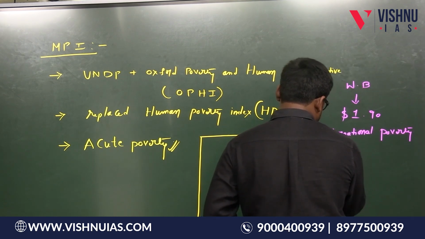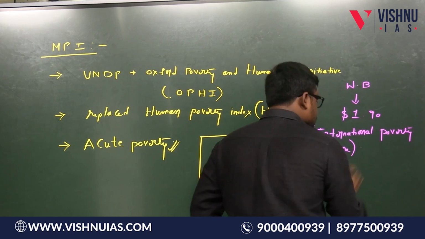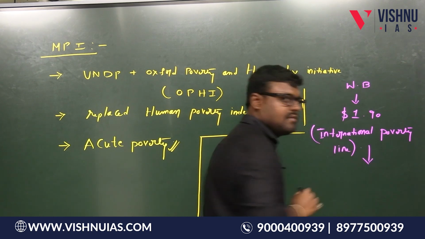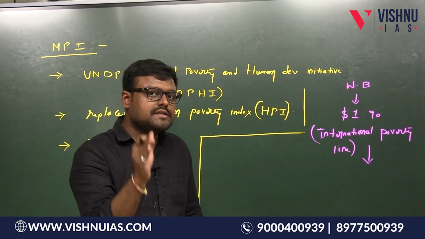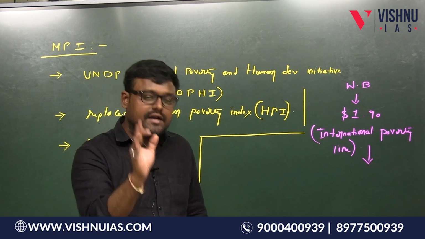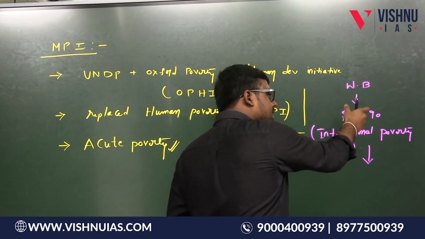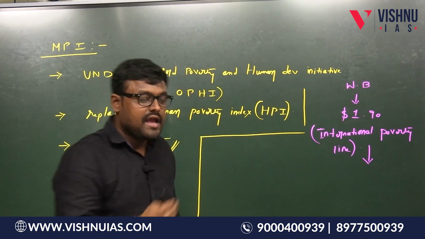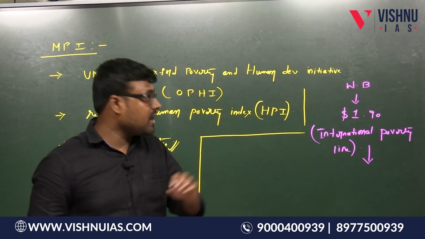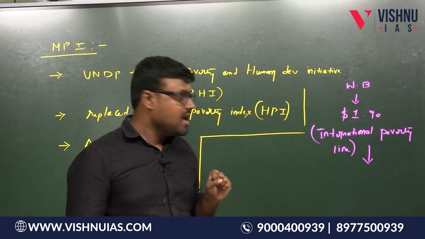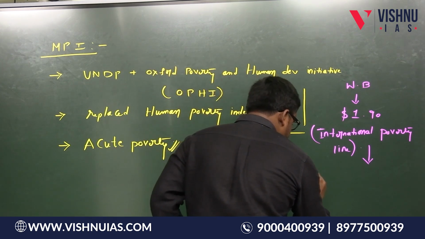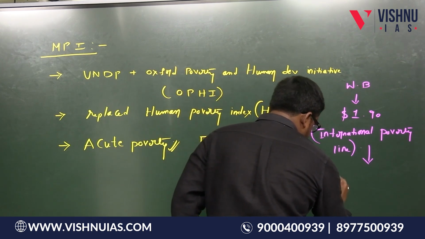So any person whose per capita consumption expenditure per day is less than $1.90 can be considered poor according to the World Bank.